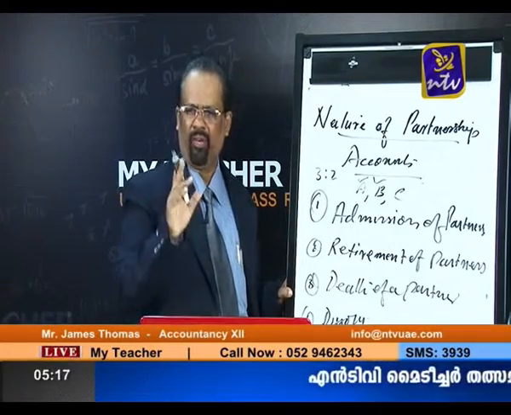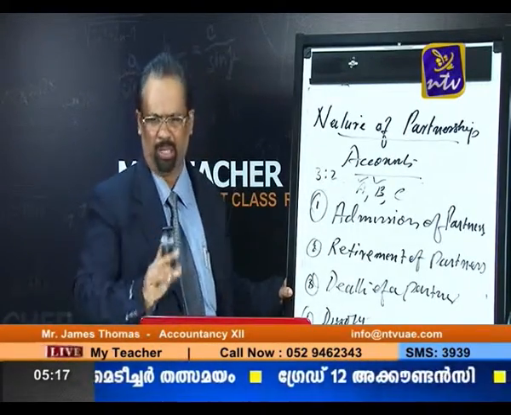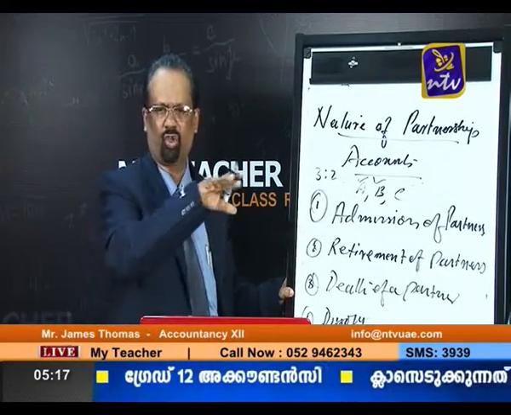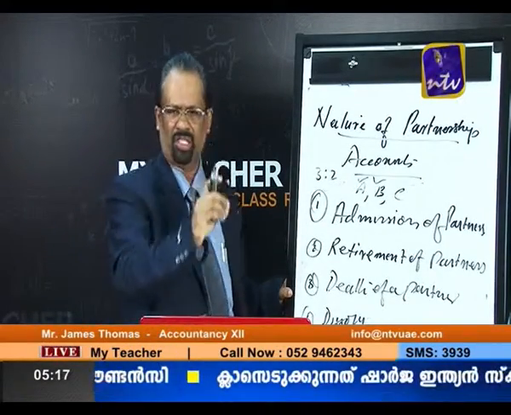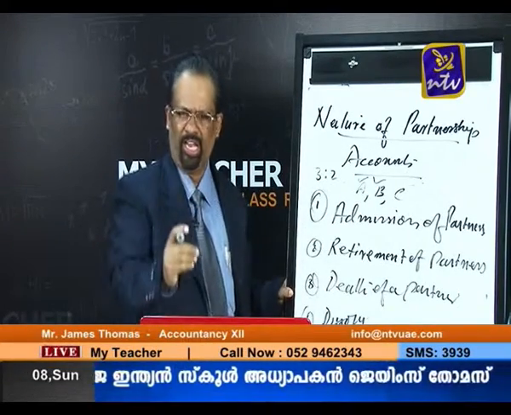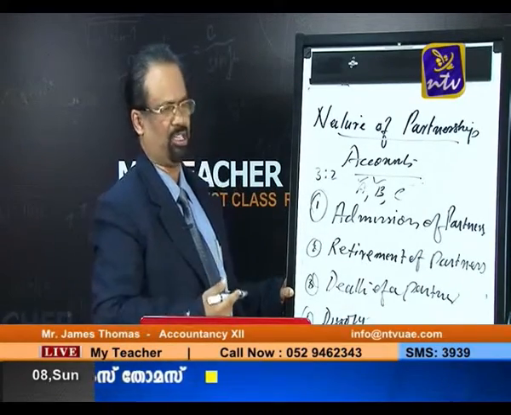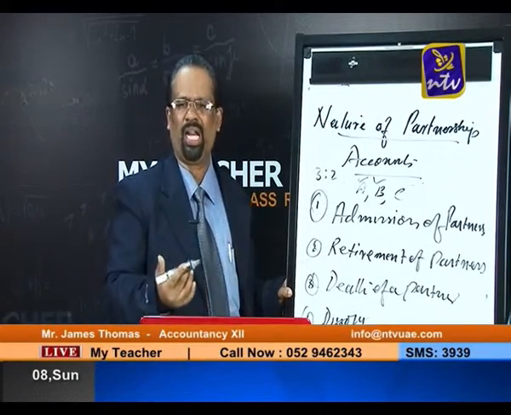Number one, average profit method, super profit method, and capitalization methods. Now we are studying two points: the ratio calculations and the goodwill treatment. And connected with goodwill, you know that accounting treatments are there. This is also equally important. So what are the accounting treatments?